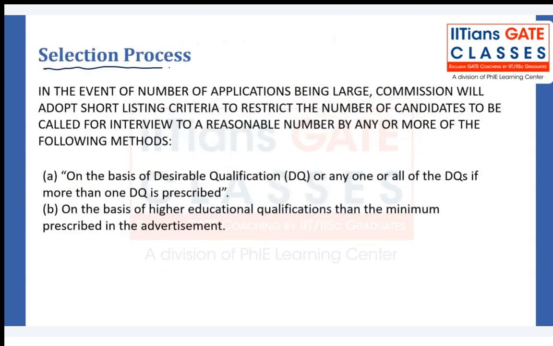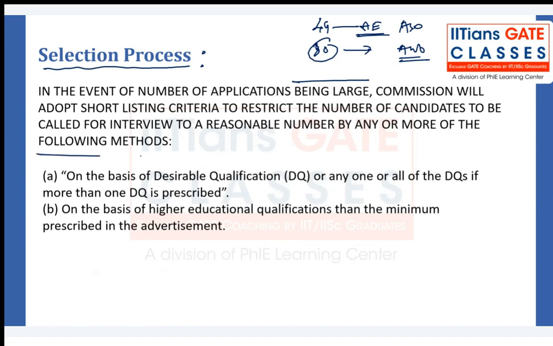Now the question is, what is the selection process? The selection process is very, very important, right guys? In the event of a large number of applications, suppose many people are applying for these vacancies, vacancy numbers 1 and 2, where 44 vacancies are there for aeronautical engineers and 80 vacancies are there for common branches, this is for ASO and this is for AWO under DGCA. The commission will adopt shortlisting criteria to restrict the number of candidates called for the interview to a reasonable number by any one or more of the following methods, right?